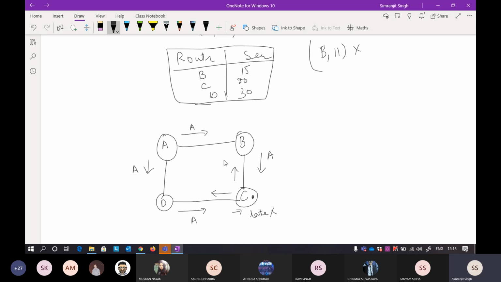Okay, so it will not be that they are always flooding, but they will flood if anyone gets new information. Suppose now a new router is connected here, so it means that a new path that was not there before is now there. So it will start with the new path. Whatever is new, it will flood, saying that I do not have any information, but I am connected to your network. Just send me your information so that I can calculate my shortest path to you. Okay, so by getting the information from all the routers, there will be a little bit of flooding initially, but after some time it will get stable.